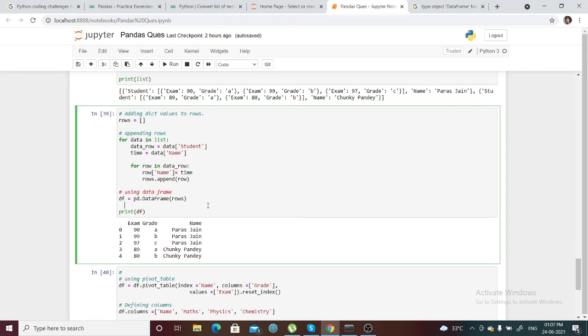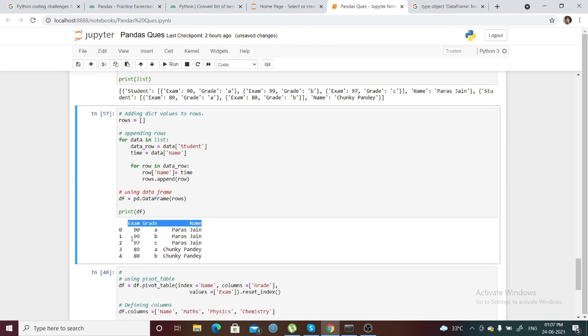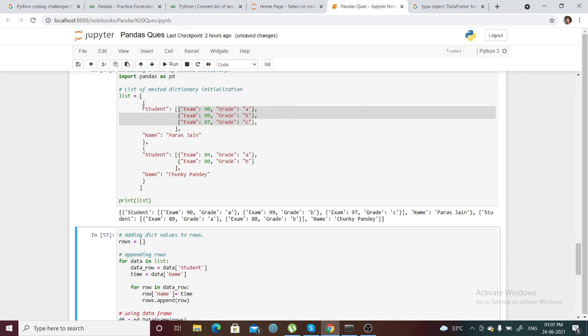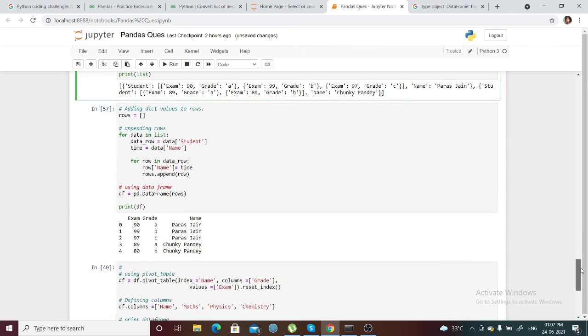So this is how we create it, and after creating this we got this one, like exam, grade and name, as you can see. So all the lists have been filtered out. This is the initial list that we had, and it has been turned into a data frame. Okay, so this is the names, these are the grades, and these are the exams.